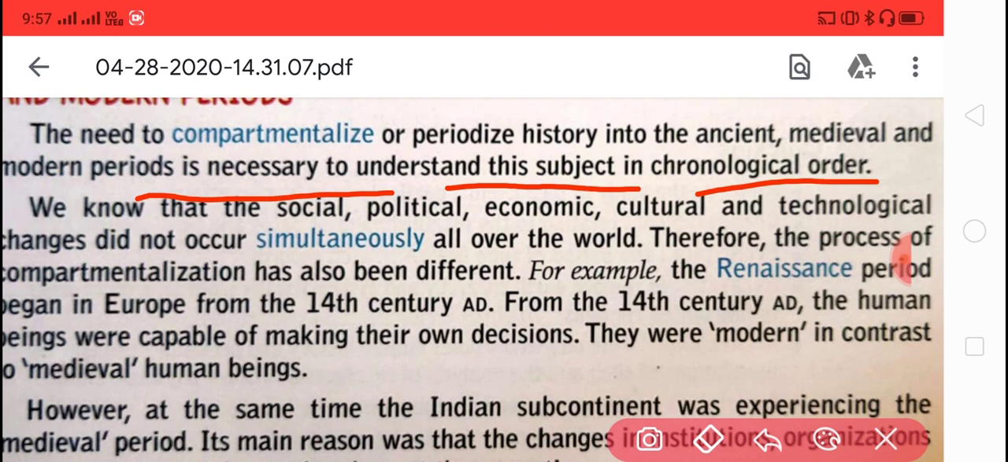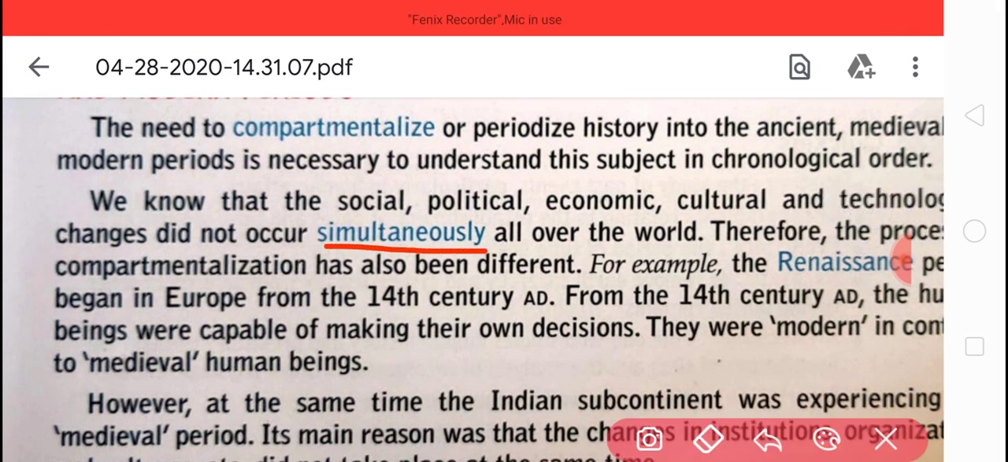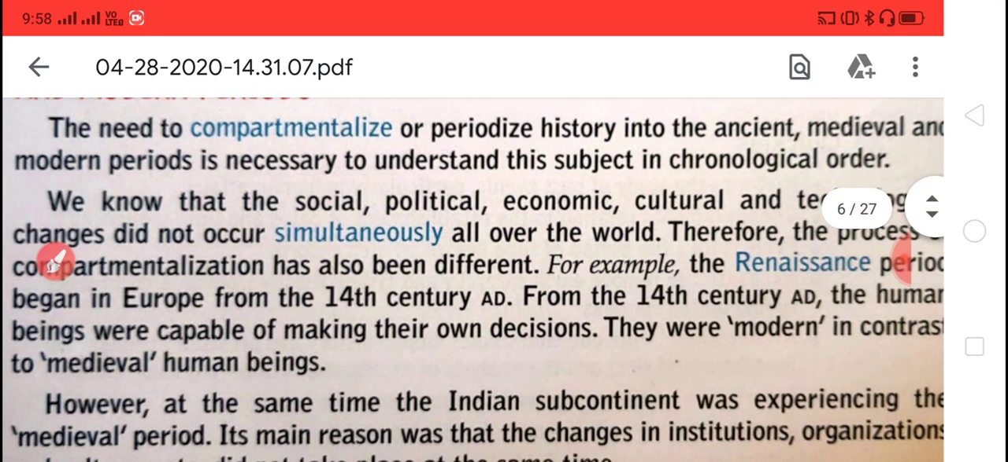We know that the social, political, economic, and cultural changes did not occur simultaneously all over the world. Therefore, the process of compartmentalization has also been different.